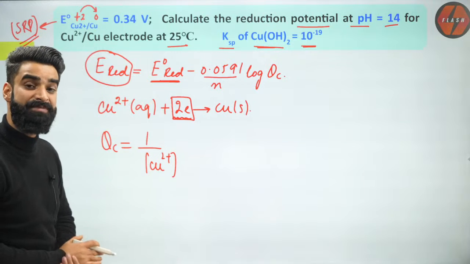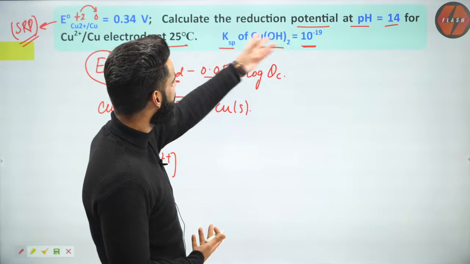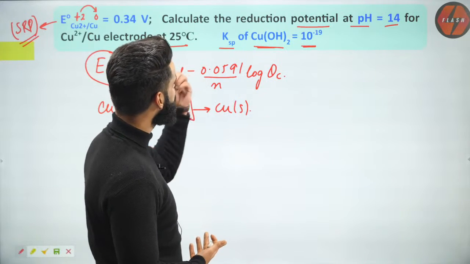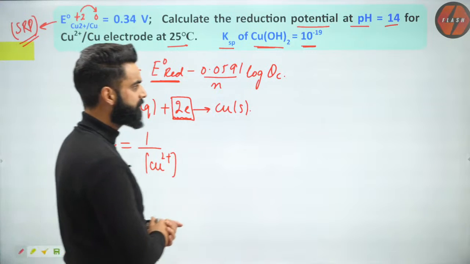So what am I supposed to do? I'm supposed to calculate it somehow. And how do I calculate it? There are a few more values given to me. I have to use these values and somehow get the Cu2+ concentration. And what am I going to do now?